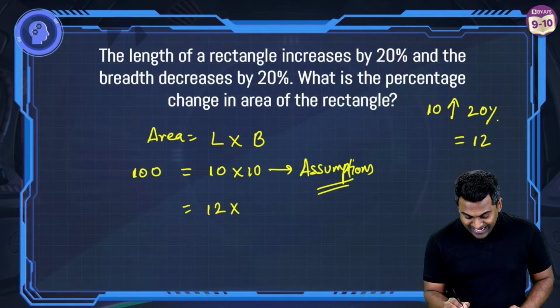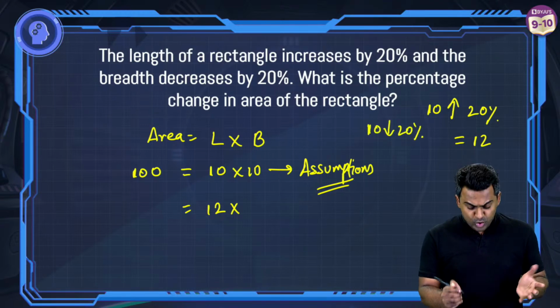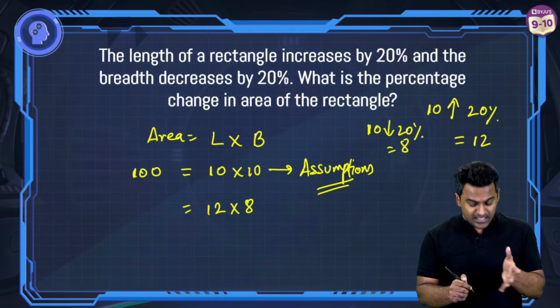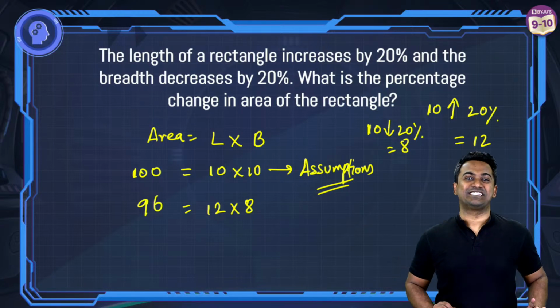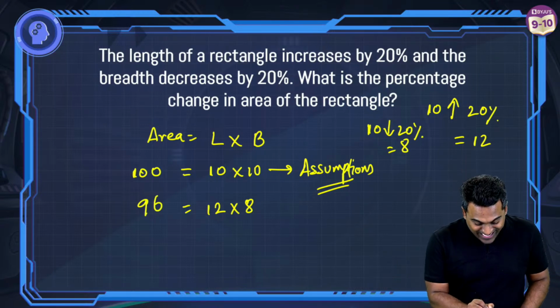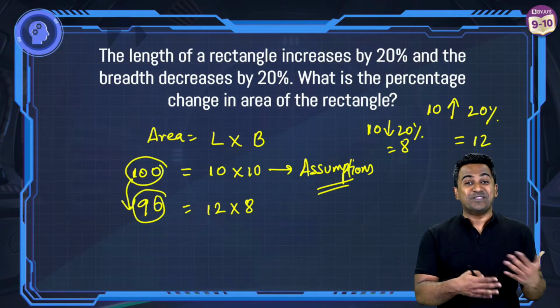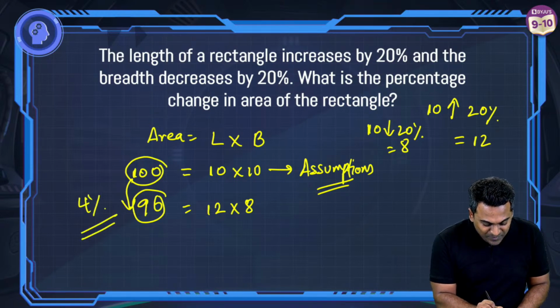Very good. And when 10 decreases by 20%, what is 20% of 10? 2. So this will be equal to 8. So now the breadth has become 8. What is 12 multiplied with 8? 96. You see that? So the area from 100 has become 96. So what has been the decrease in area? The decrease is 4%.